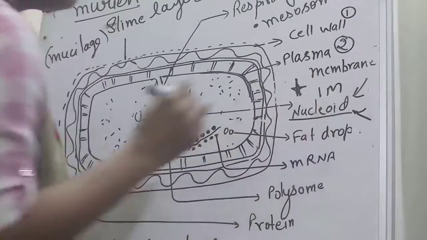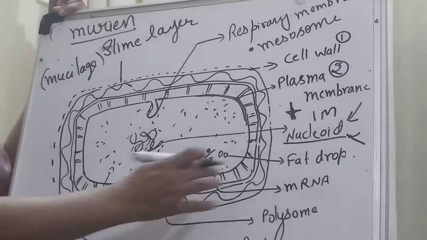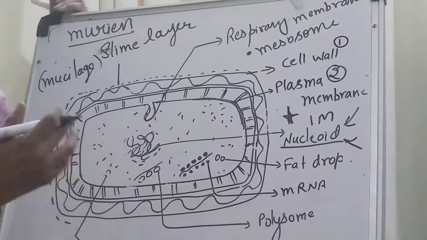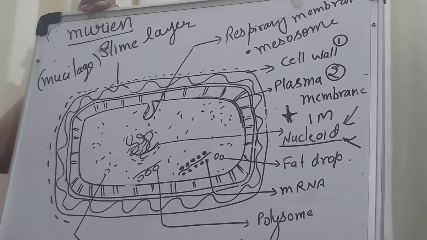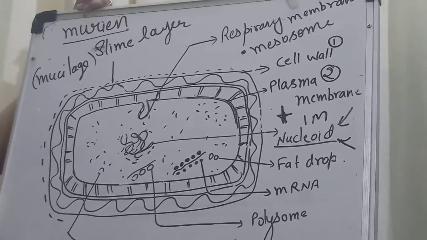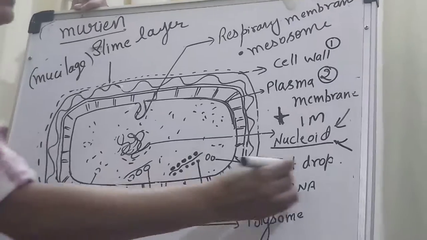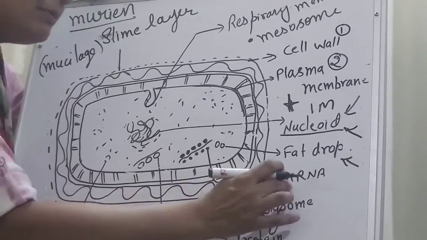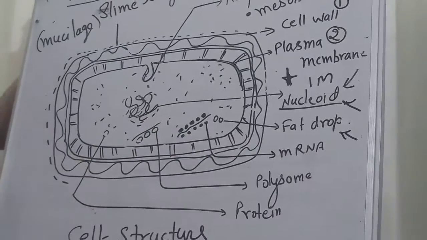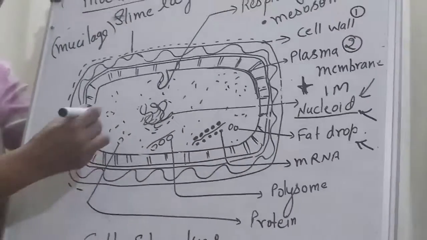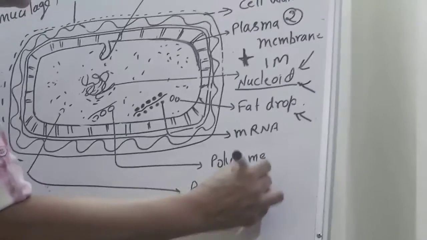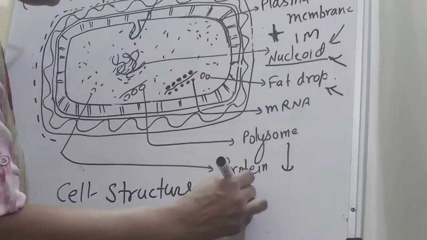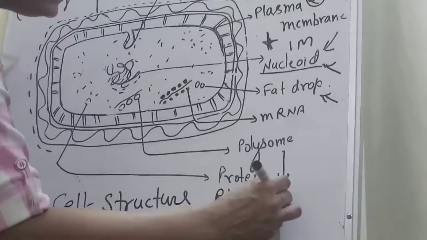So please note down. They have fat drops, which help in storage of food for the need of energy at that time. Some have messenger RNA. How is the messenger RNA produced? By the ribosome. You know about the ribosome; you studied it in your 9th standard.